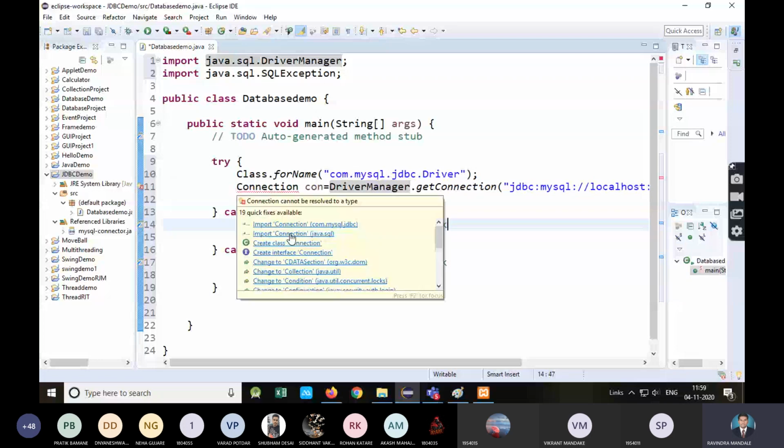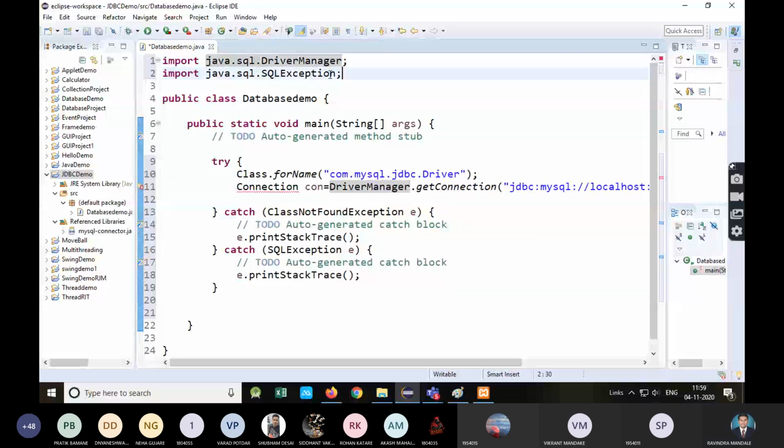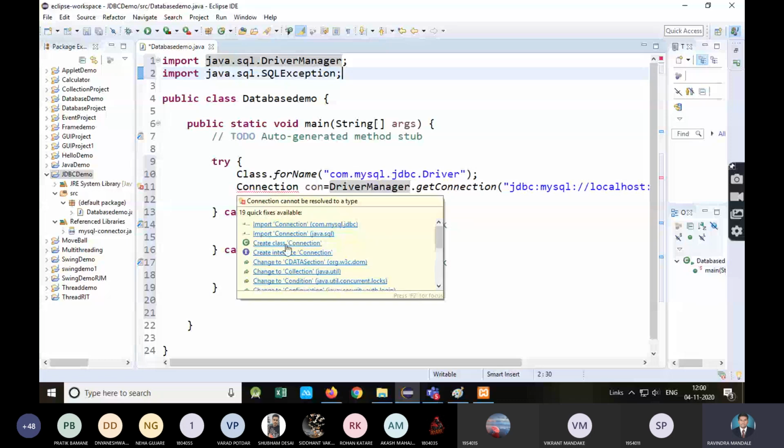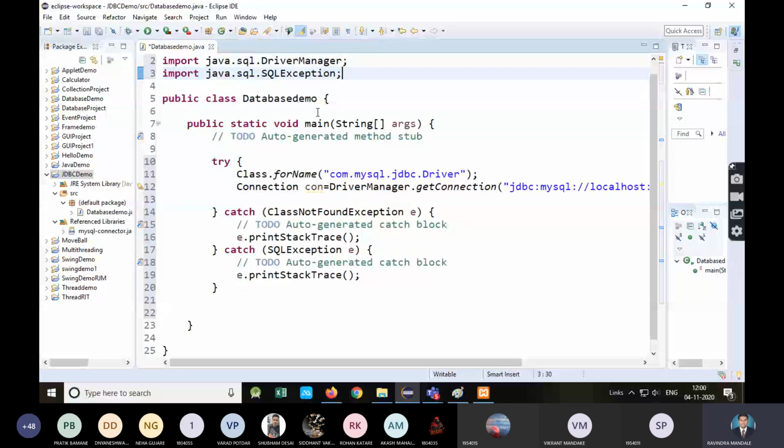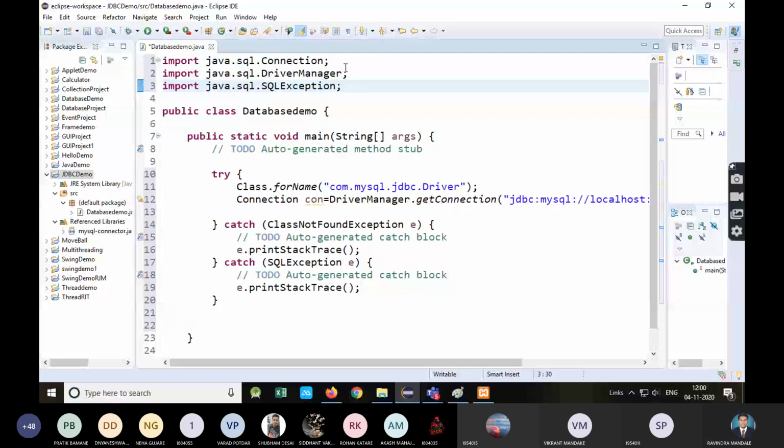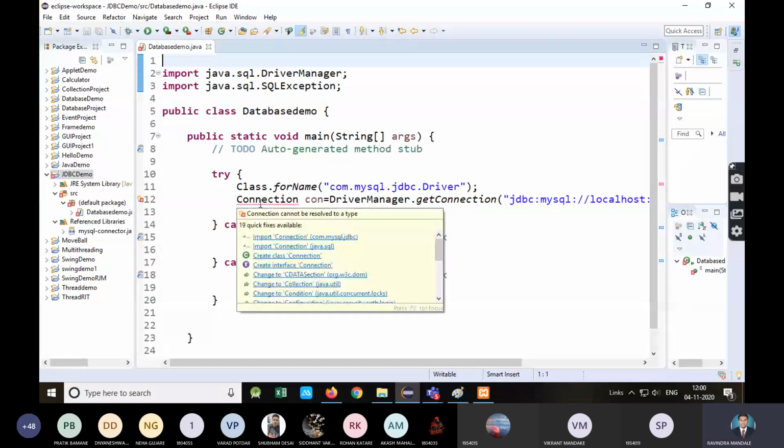You need to import the SQL package. Connection is actually an interface, and it is present in the com.mysql.jdbc package also, and it is also present in the java.sql package.